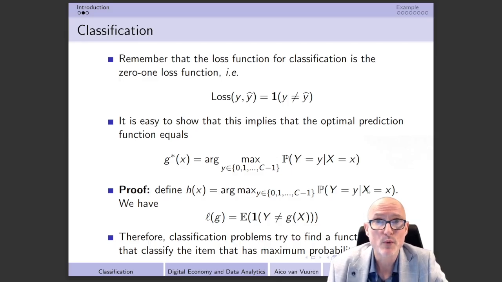Now, of course, the question arises: what do we have to prove in this case? What we have to prove is that the risk function is optimized at the moment that we use this particular function g star x. The first question is then: what was the risk function? Remember that the risk function was nothing else than the mean over the loss function.